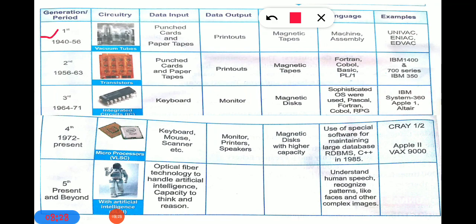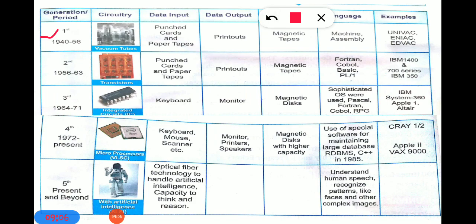The first generation computer was invented in the years 1940 to 1956. Vacuum tubes were used as a circuit in the first generation computer. How can you give input in this computer system? Just like in today's computers we give input with keyboard and mouse, in the first generation computer you can give input by punch cards and paper tapes. How do you get the output? You get the output directly from the printout. There were no monitor screens.